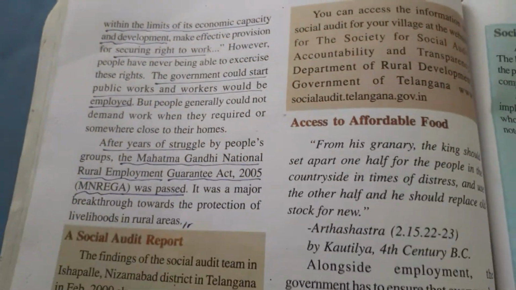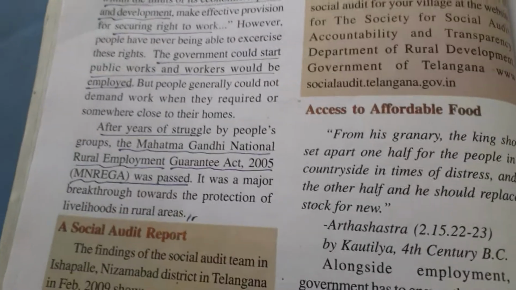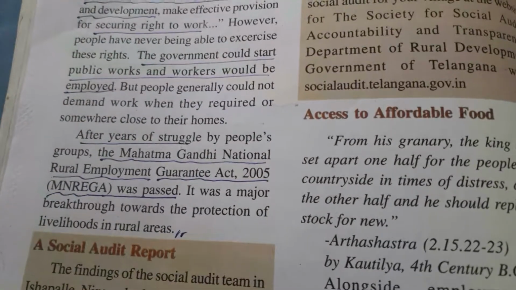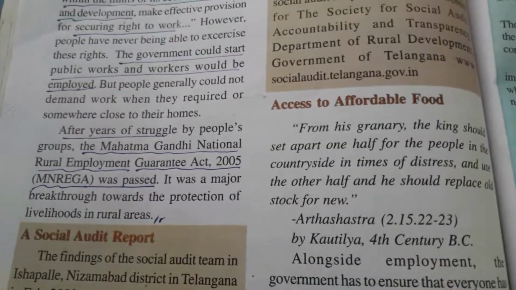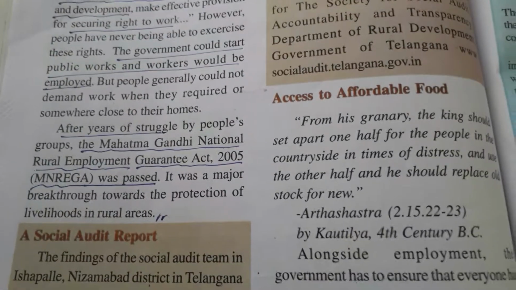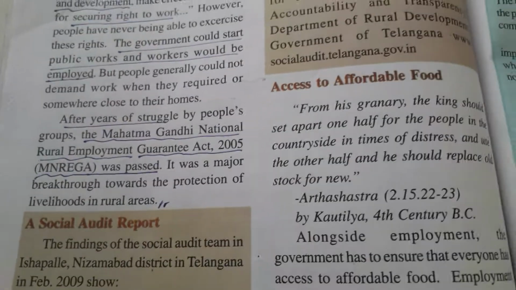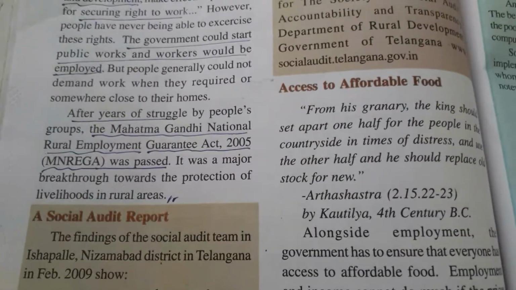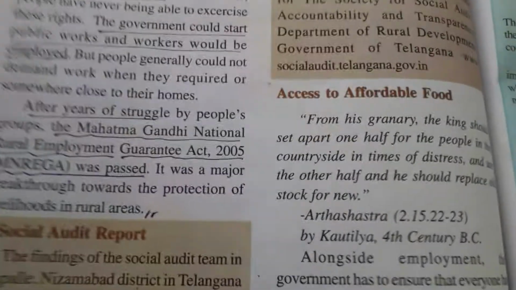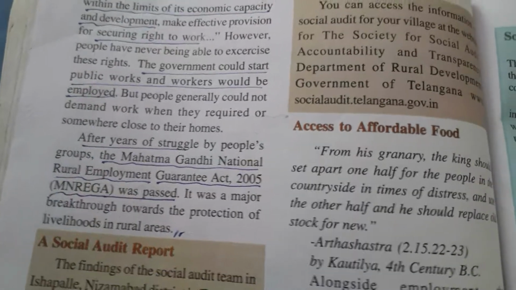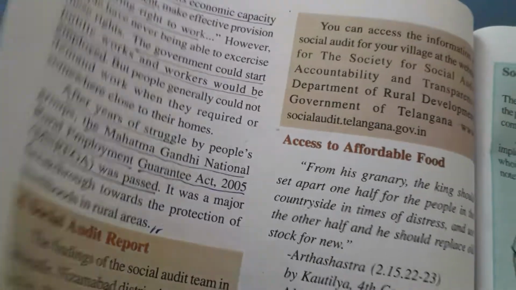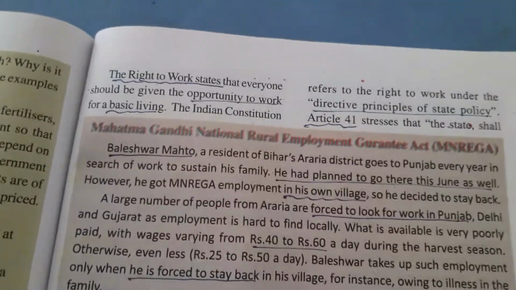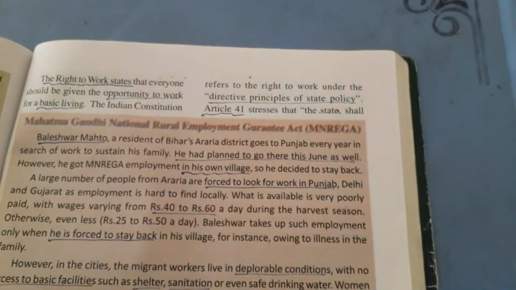After years of struggle by people's groups, the Mahatma Gandhi National Rural Employment Guarantee Act 2005, MNREGA, was passed. It was a major breakthrough towards the protection of livelihoods in rural areas, especially as it is implemented in rural areas. So we will discuss the Mahatma Gandhi National Rural Employment Guarantee Act.